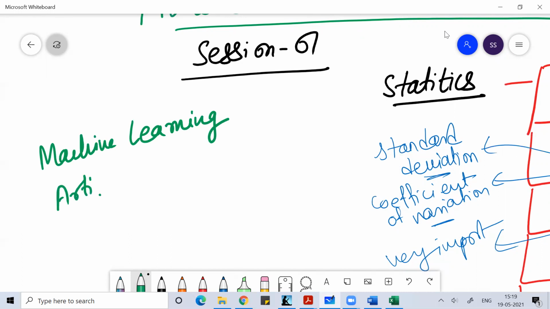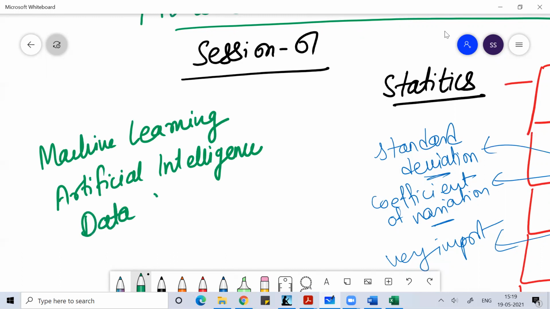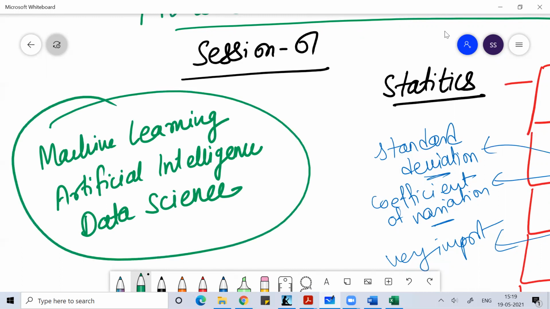You have heard of the concept like artificial intelligence. All these concepts, whatever we study, either machine learning or artificial intelligence or data science, they are using the concept of statistics to understand the data, or to analyze the data, or to come up with the conclusion of the data.